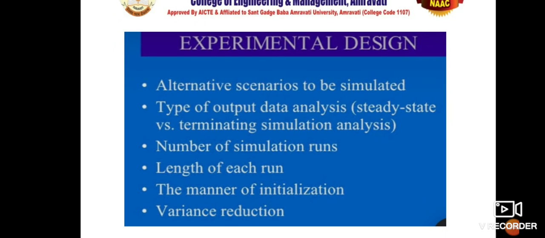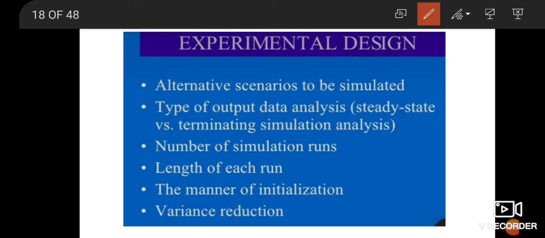Now, what exactly do we do in experimental design and model verification? Alternative scenarios to be simulated, type of output data, steady state versus terminating simulation analysis. That means you have done an experiment, and then how many experiments you have done, that is the number of simulation runs. The analysis of data when the system is steady and when the system is in motion, that is when you are changing the system attributes in a steady state and in the dynamic state when there are certain changes, that is terminating simulation analysis. Then length of each run, the manner of initiation and variance reduction.